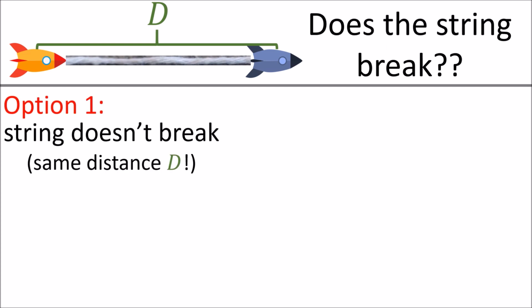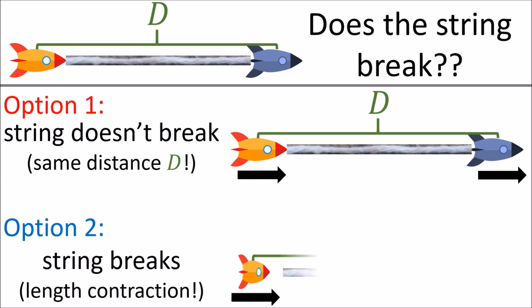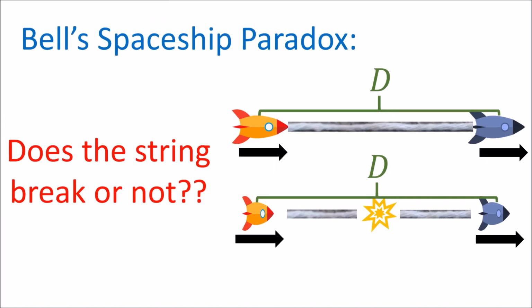Some people might argue that the string will not break because the distance between the two ships does not change according to Einstein. Others will argue that the string does break because once the string starts moving, it will undergo length contraction, and that it will become too short to cover the distance d between the ships and snap. So which argument is correct? Does the string break or not?